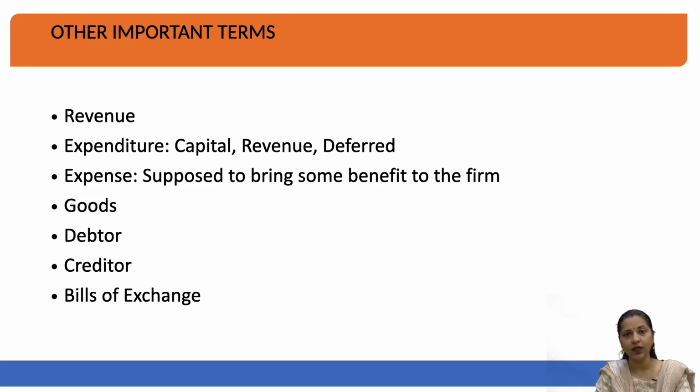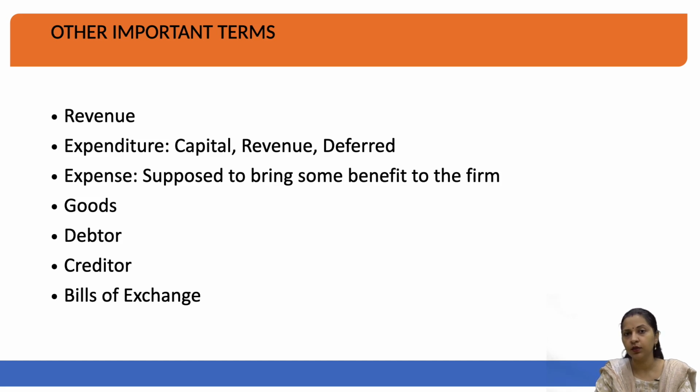When you make a sale on credit, it would mean that that sale has not generated immediate cash for you, but the other person will make a payment in a future period of time. And the person who has to make the payment to you in the future is called a debtor. Opposite to the debtor, we will have the person called a creditor.